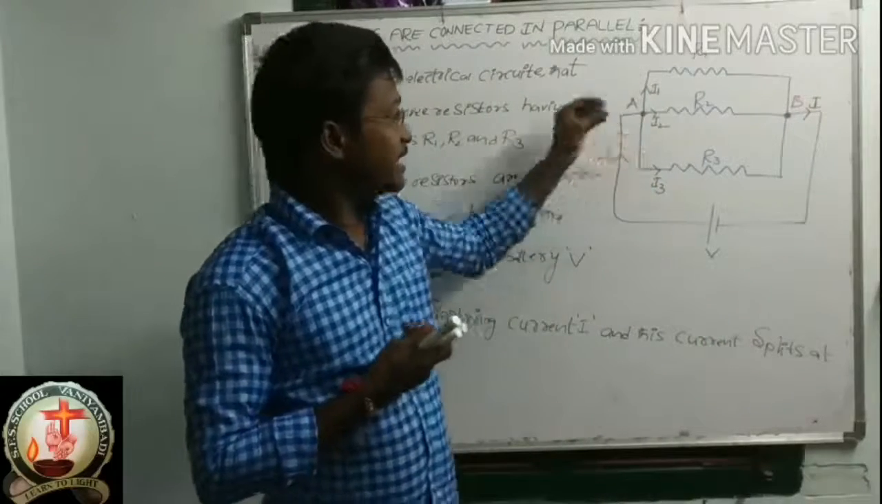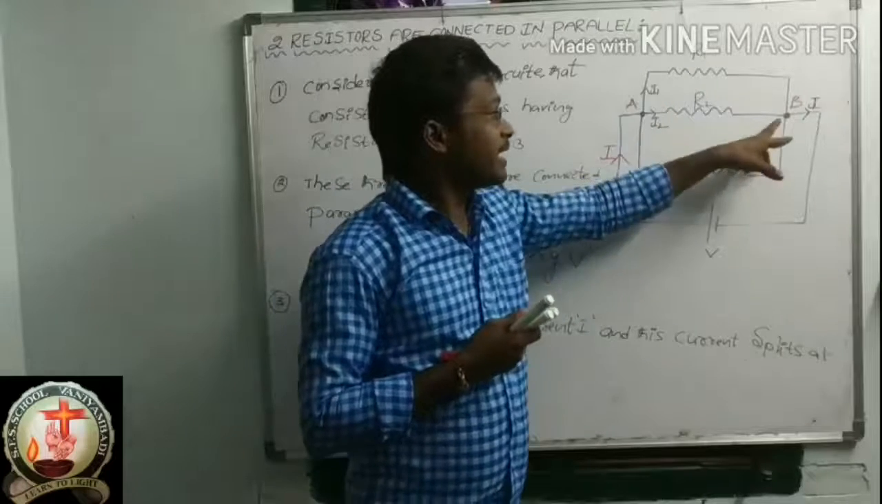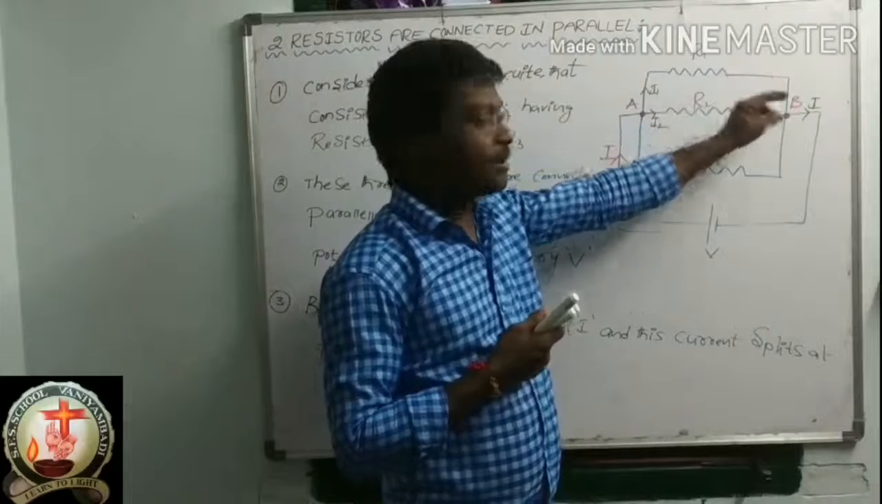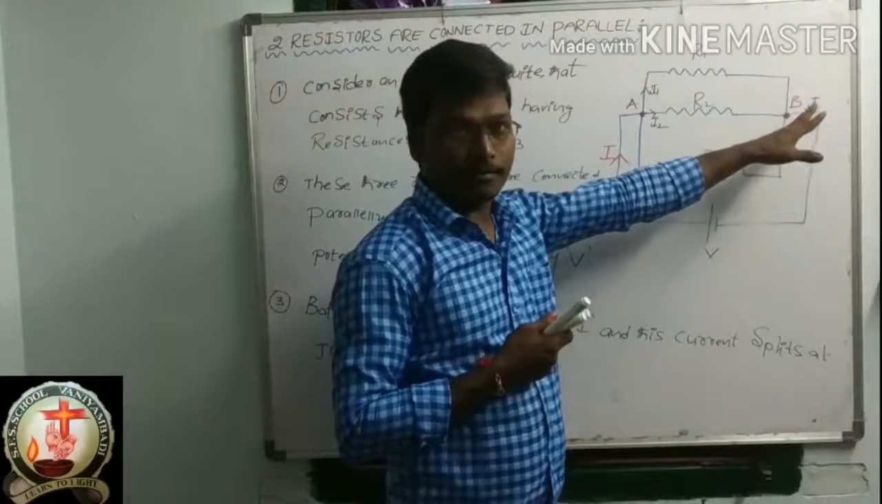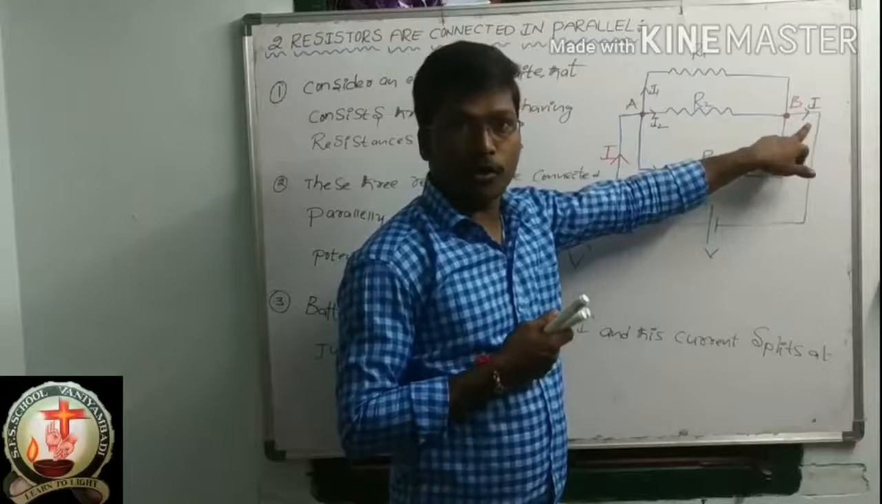At junction A, I is splitting into I1, I2, I3, and again at junction B these three are adding, I1 plus I2 plus I3, forming I. I hope you understood now.